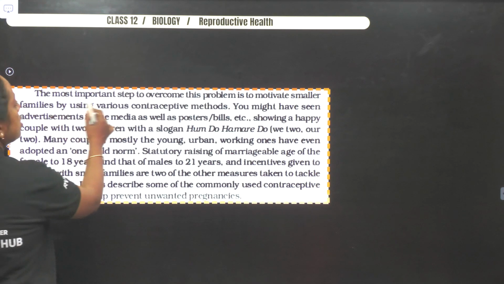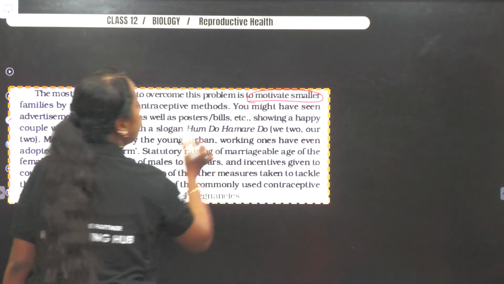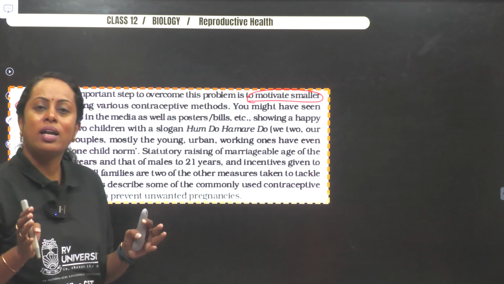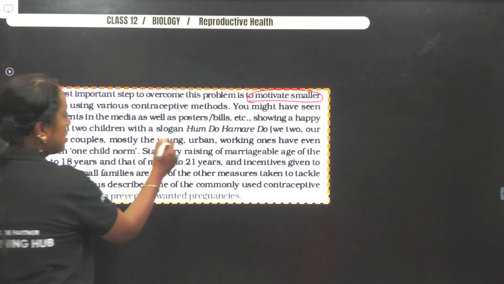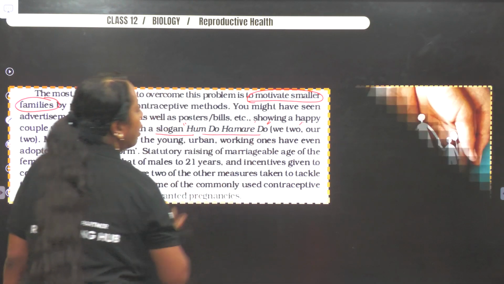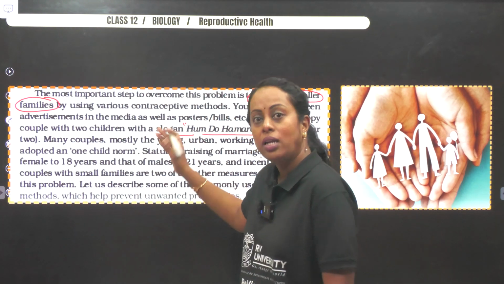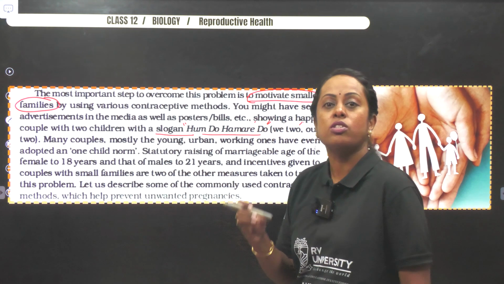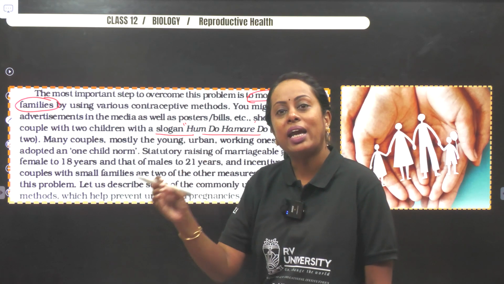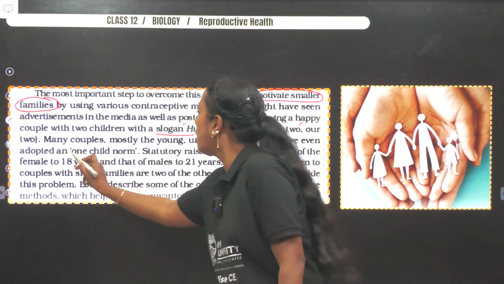sentences also. The most important step to overcome the population problem is to motivate people to have what? Smaller families. Now, in this, you will come across a slogan which says, Hum do, hamare do. Okay? So, two kids in a family. It is also said here that if a marriage has to happen, there is a rule set up. That rule says a female should have attained 18 years and a male individual 21 years. It's very clearly mentioned.